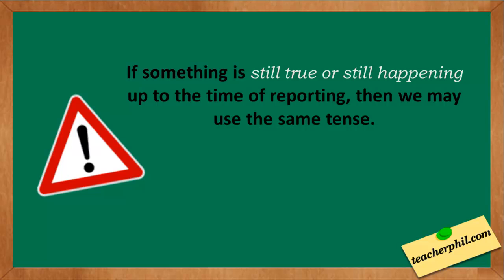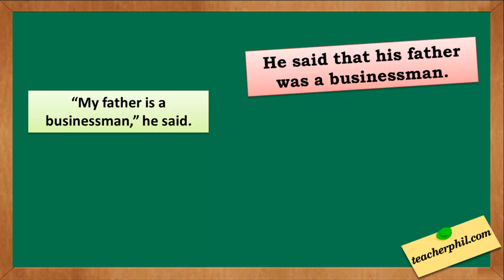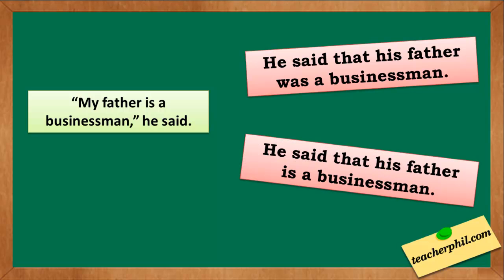But remember, if something is still true or still happening up to the time of reporting, then we may use the same tense. Examples: "My father is a businessman," he said. This is in the present simple. The rule is we have to move back a tense, so it will become a past simple, which is "he said that his father was a businessman." However, this statement could still be true at the time of reporting, so we can use the same tense. "He said that his father is a businessman."